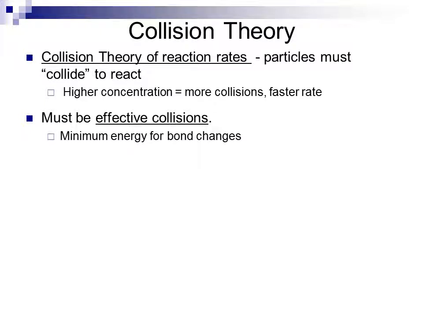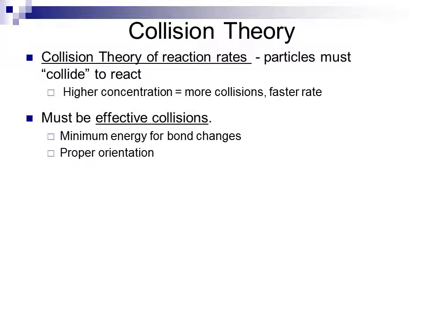It has to achieve a certain minimum energy in order to accomplish the bond changes that have to be accomplished within the reaction. Any sort of bond breaking process has to input energy into the substance in order to break bonds. If we are going to do this bond process, then the collision has to occur with a high enough energy to overcome the energy needed to be input into this bond breaking process. Now, when we make bonds, we will have a release of energy, which may have an overall net decrease from the starting material to the product, but in order to get through the reaction process, we have to increase enough energy to break the bonds first before we can make new bonds and lower the overall energy.